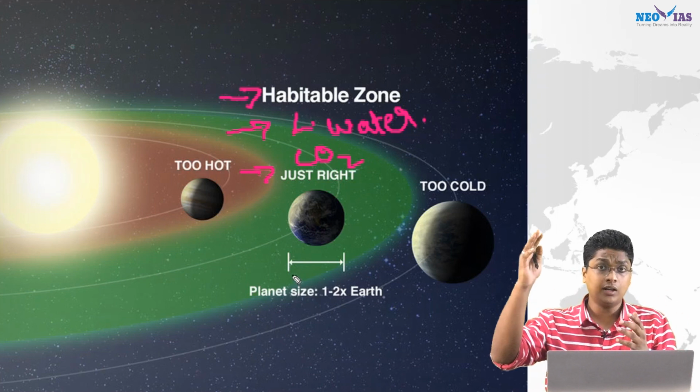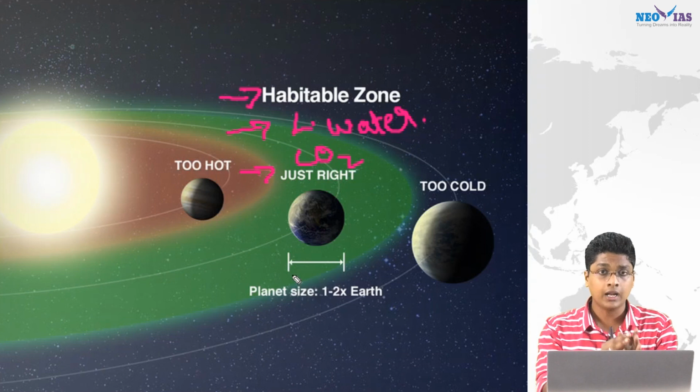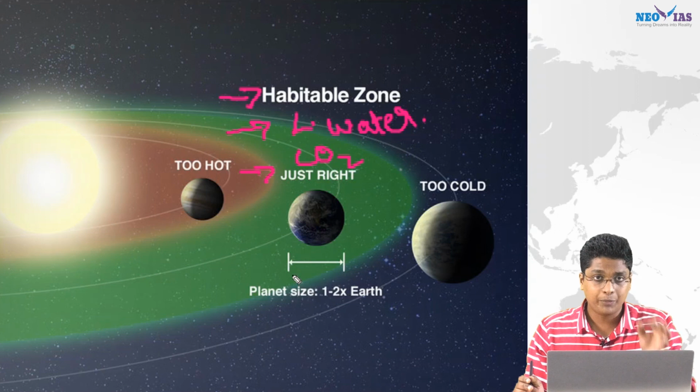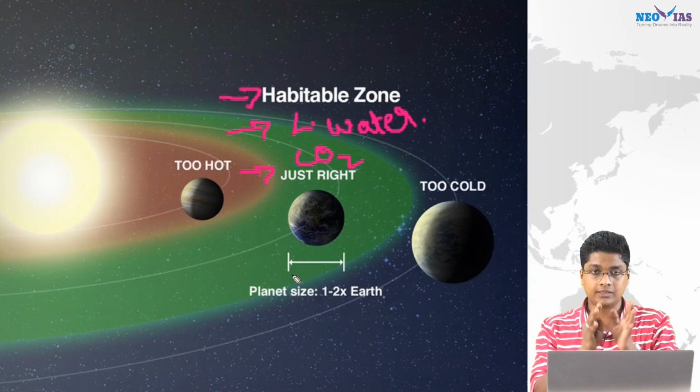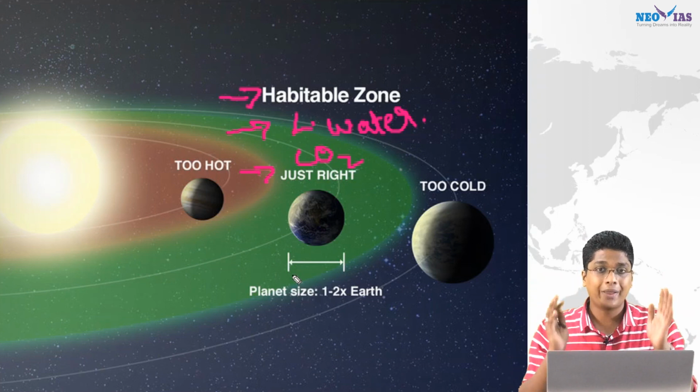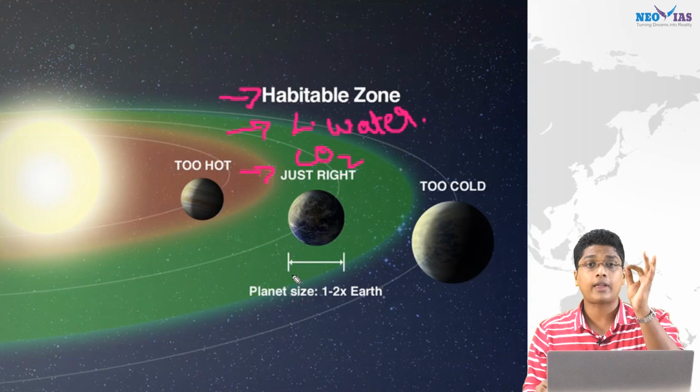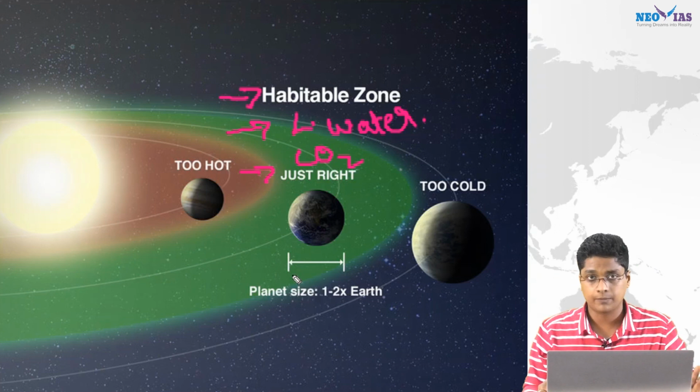Then the planet size, 1 to 2 times the Earth size. It shouldn't be very large, it shouldn't be very small as well, right? Comparable to the size of the Earth. Now these are the conditions that we believe are necessary for life to exist on a planet. It is understood or developed based on our understanding of the evolution of life on planet Earth.